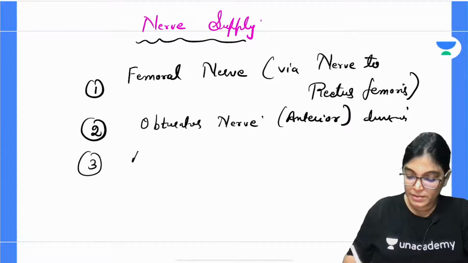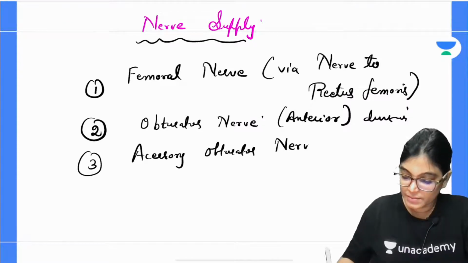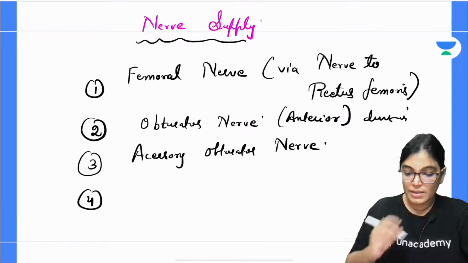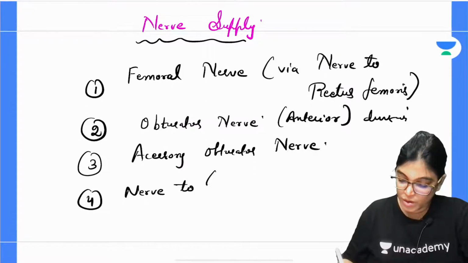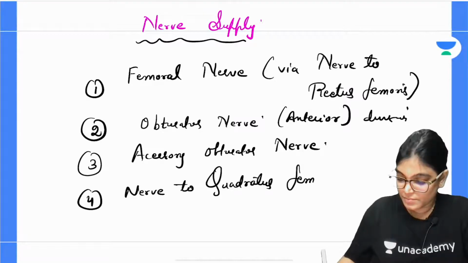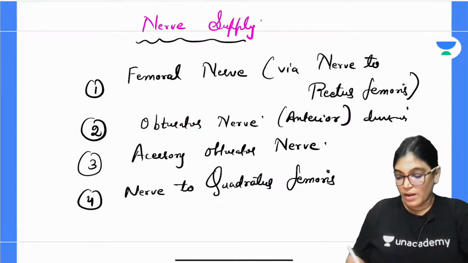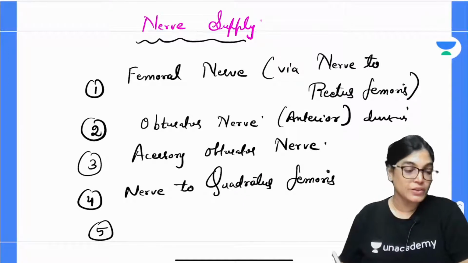Accessory obturator nerve. Then we have the nerve to quadratus femoris. Other than that, superior gluteal nerve.